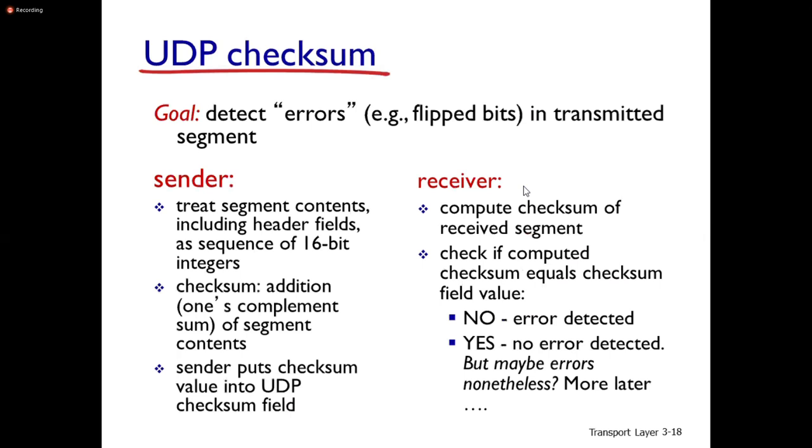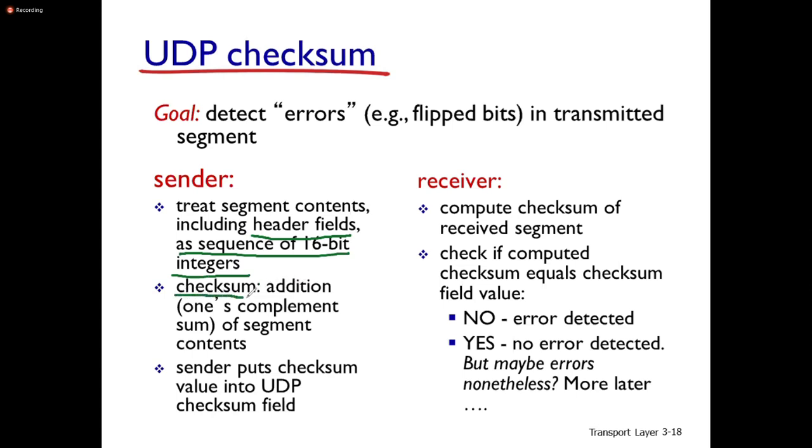Now let us look at the checksum. This checksum is used to detect errors in the transmitted segments. Error detection only. Here the sender treats the segment contents, including header fields, as a sequence of 16-bit integers.